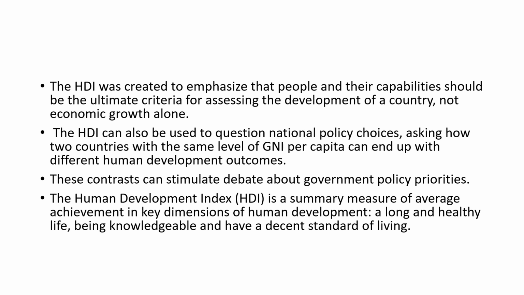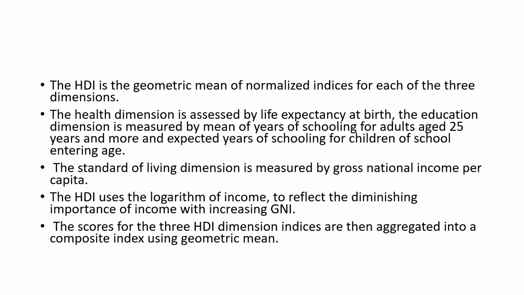Okay, so the Human Development Index is considered to be a summary measure of the average achievement in key dimensions of human development, that is, a healthy life, knowledge and also standard of living. It is the geometric mean of normalized indices for all these three dimensions. The health dimension is assessed by life expectancy at birth, education by mean years of schooling for adults aged 25 years and more, and expected years of schooling for children of school entering age.